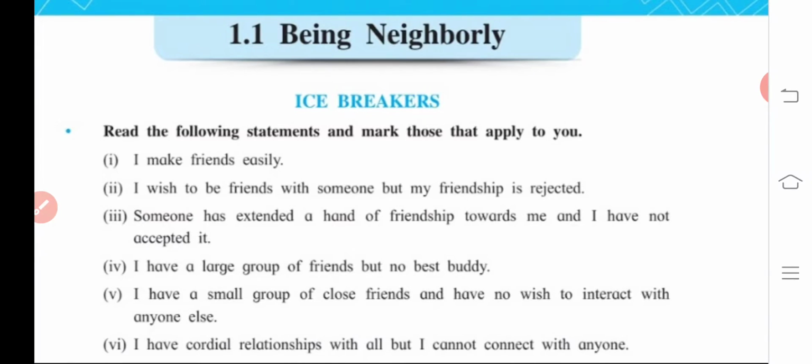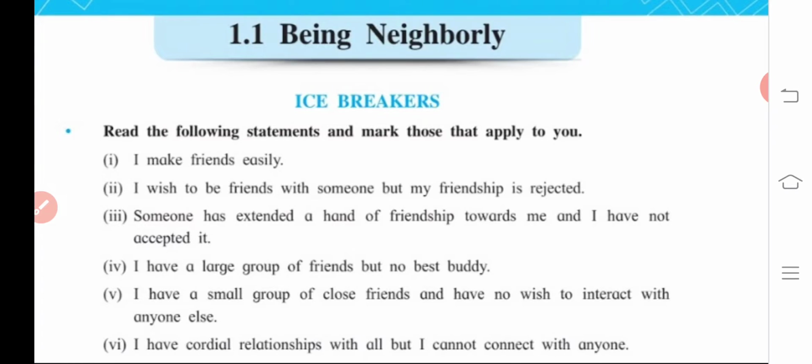The fifth one is still there: I have a small group of close friends and have no wish to interact with anyone else. Some personalities are like that. They want to be with their limited circle and they face hesitancy to cope with or to interact and communicate with new people.